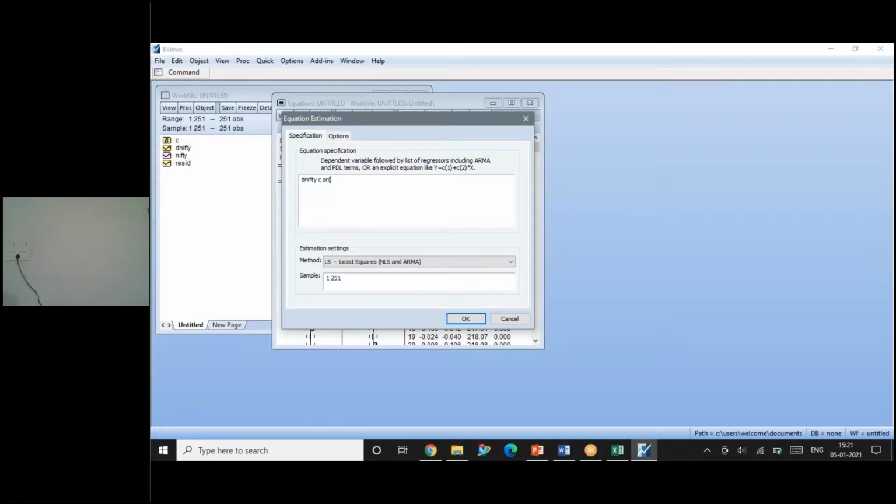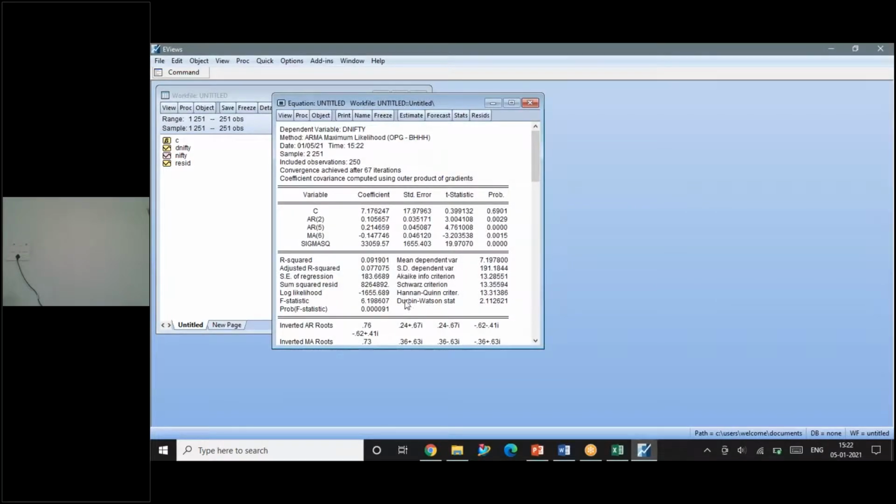Then the already estimated model is AR5 and, sorry, it's not AR, it is MA6. 5 and 6 we have already identified as an effective model. Now we are introducing 2 and 7 to the same model. So give OK. I have got the result here.